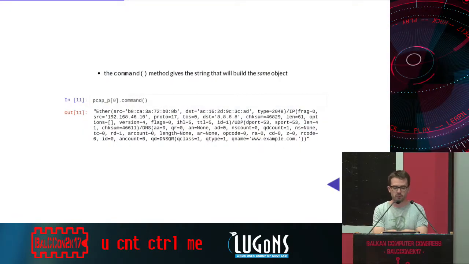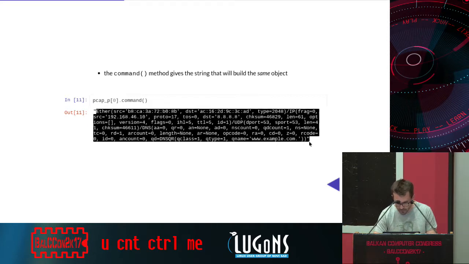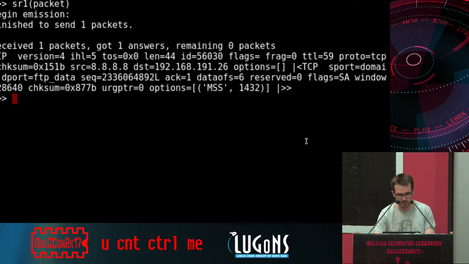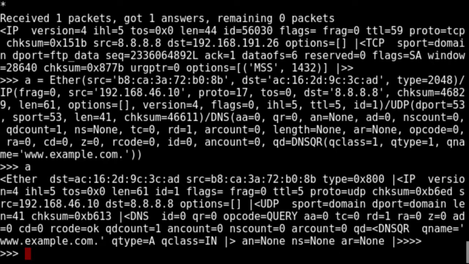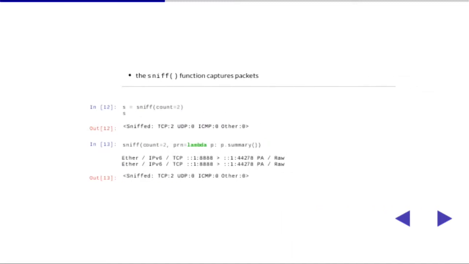The command method gives you the string that builds the same object. For example, I can use it on the packet I managed to read from the pcap file. So when I input command, I will have the full string that can directly be used in a Scapy shell to build a packet. So it's really convenient, for example, when you are debugging, reading packets from pcap, trying to inject them again in the network. So command, that's good to know.